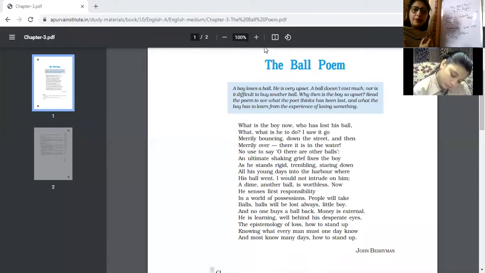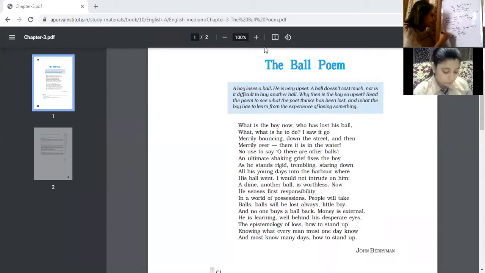So actually the poet is saying that the ball is lost. It means that if childhood is lost, it doesn't mean that life has come to an end. No, not at all. Life has to be lived purposefully. It has to be lived fruitfully. One has to stand against all types of losses. And I'm again highlighting this point that money is external.